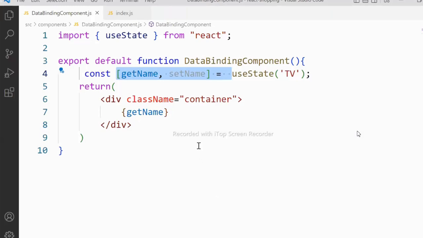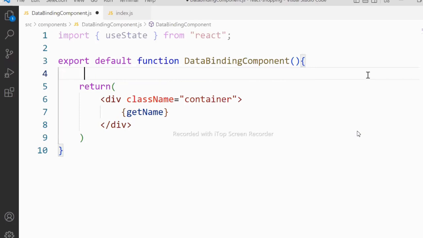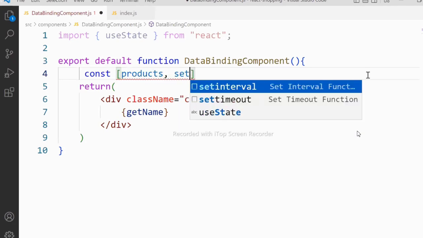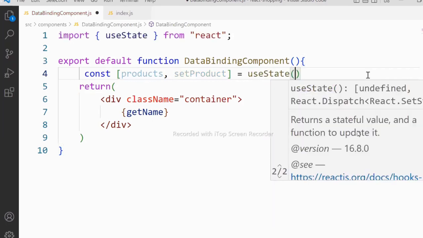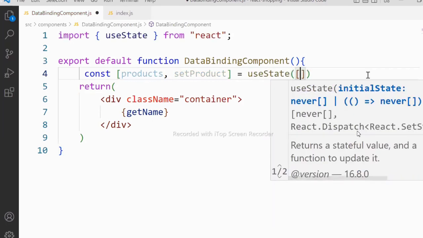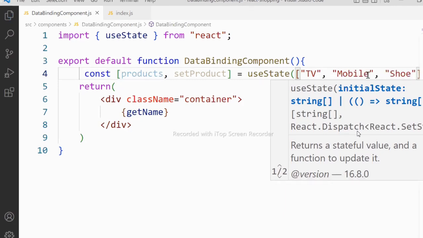Now see, all your examples you can try in this way. First you have to import useState, and here we define a constant. In the constant, we need products and setProducts equal to useState, and in that it is an array. In this we have TV, mobile, shoe, something like this we are configuring.